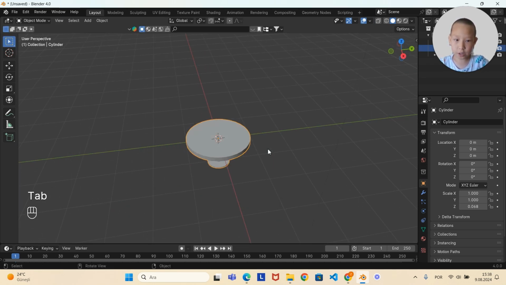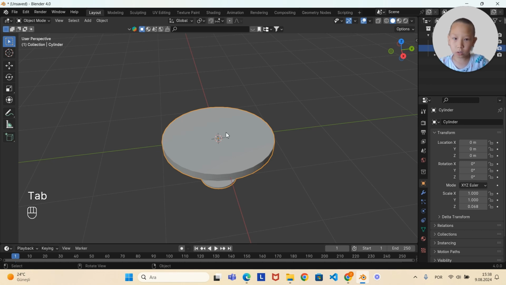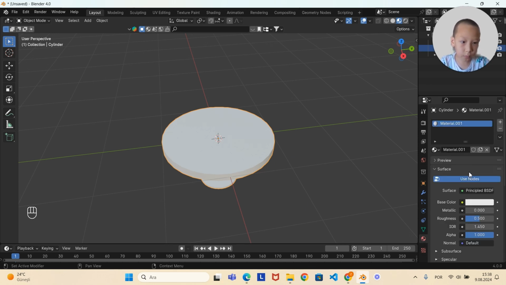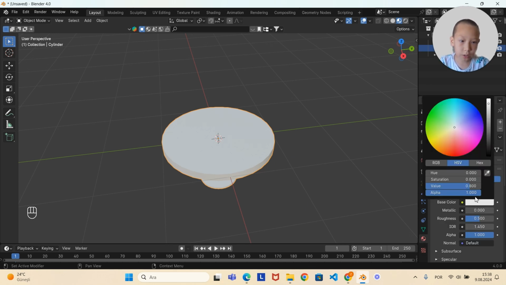So back in edit mode, click material preview to give this a color. Go to here, click new, and then over here to give this a color. I'm going to give this a brown color and black onto the legs.